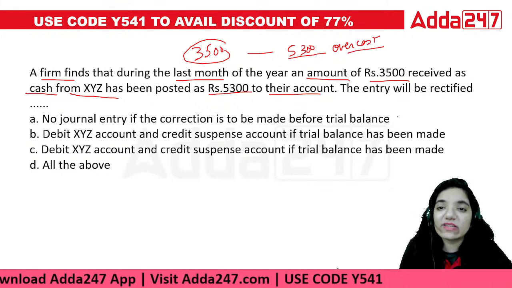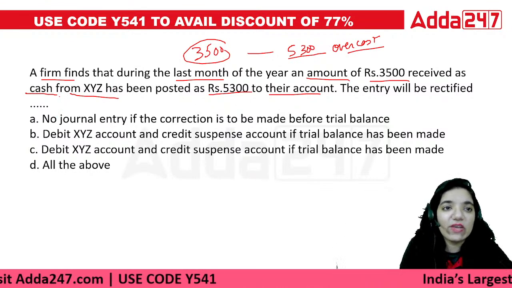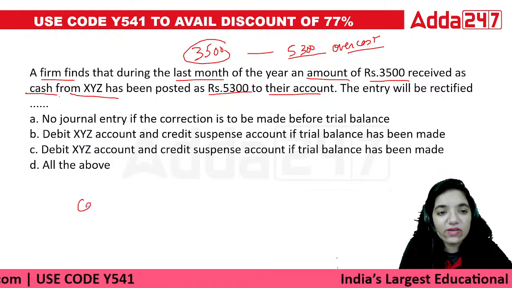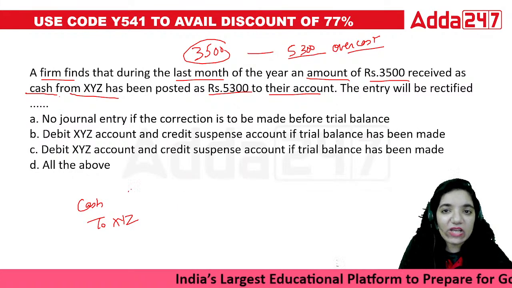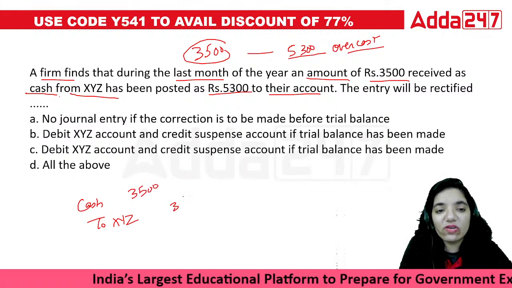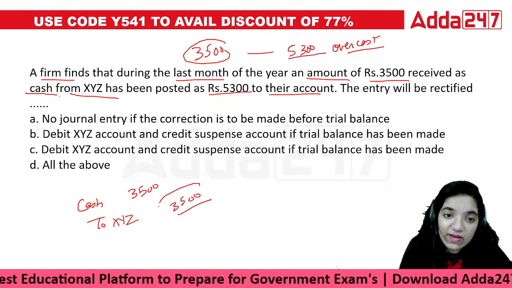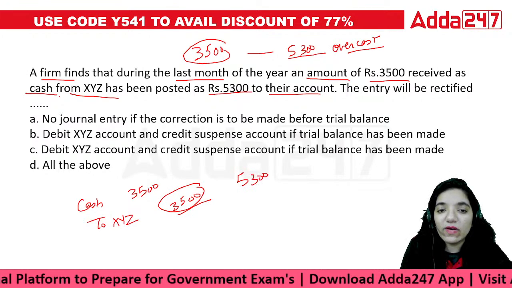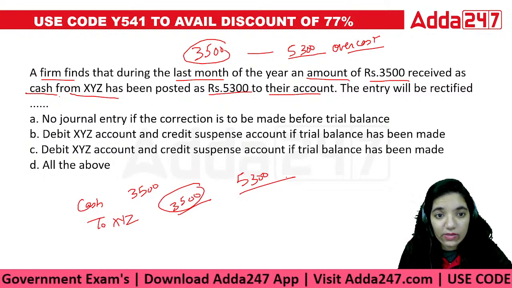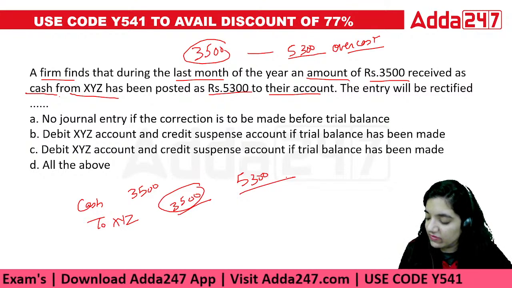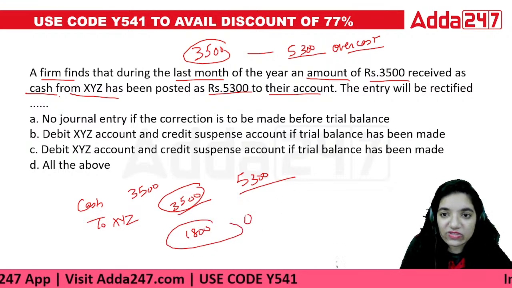So it is overcast. The entry will be rectified as, see, the first point is received in cash. I received a cash of 3,500 from XYZ. The problem is not that the cash is not recorded properly. The problem is we didn't record their account properly. It has been overcast. So what's the difference that is coming up? It would be 3,500 minus 5,300, giving you an amount of 1,800 as overcast money, right?